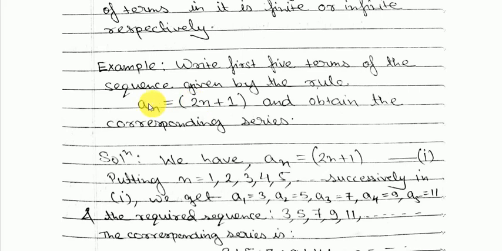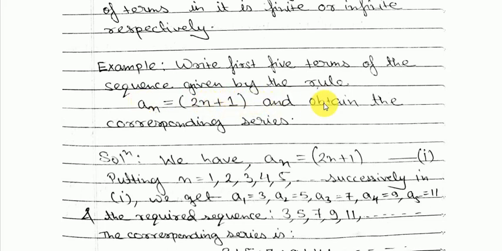Suppose you want to write the first term of the sequence, then in place of n you have to write 1. So a1 will be equal to 2 times 1 plus 1, that means 3. If you want to write the fourth term, then you have to write a4 equal to 2 into 4 plus 1. So that's how you will obtain the sequence.